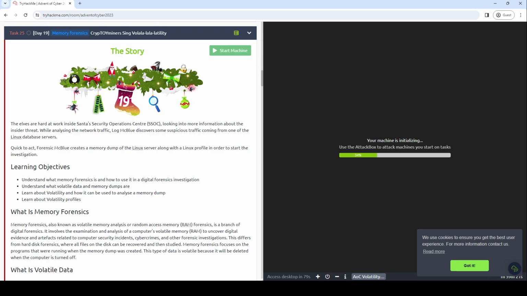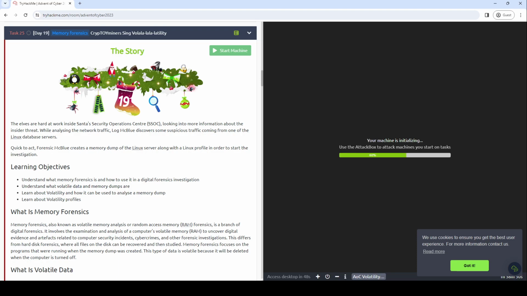Learning objectives. Understand what memory forensics is and how to use it in a digital forensics investigation. Understand what volatile data and memory dumps are. Learn about Volatility and how it can be used to analyze a memory dump. Learn about Volatility profiles. What is memory? Okay, that's all the things. We don't have headings in this one. Sad face.